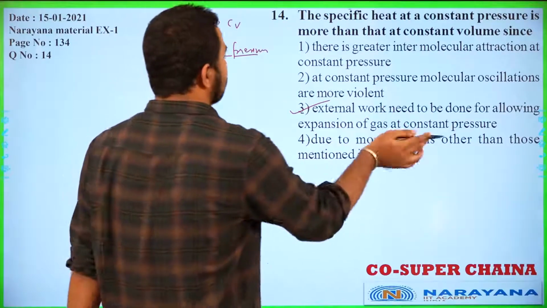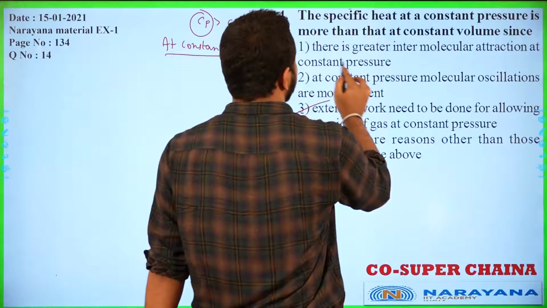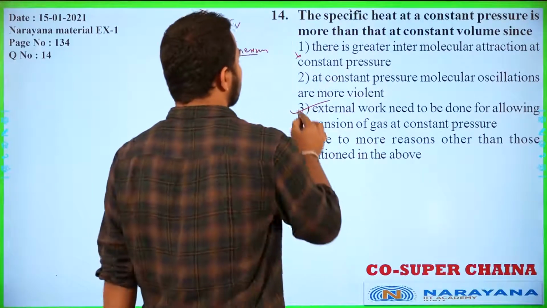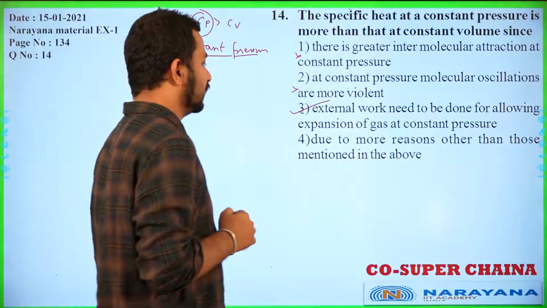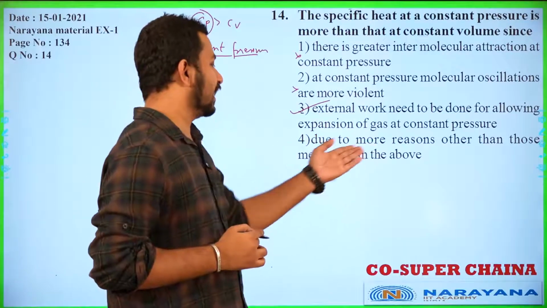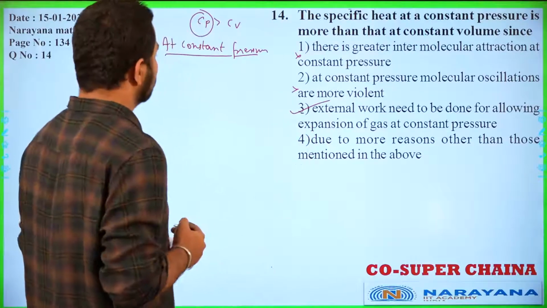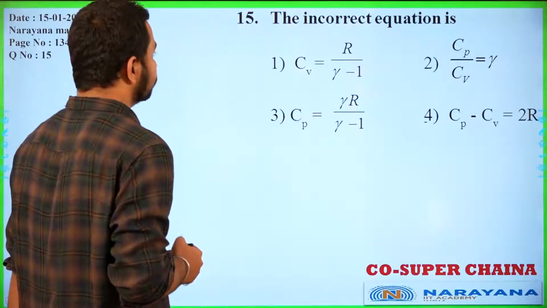As for the other reasons, there is a great intermolecular attraction at constant pressure. This is incorrect. At constant pressure, the molecular oscillation is more. This is also incorrect. And the last option, due to some reason other than those mentioned, is also wrong. We already have the reason mentioned here, so this will be the correct answer. So let's move to the next one now.